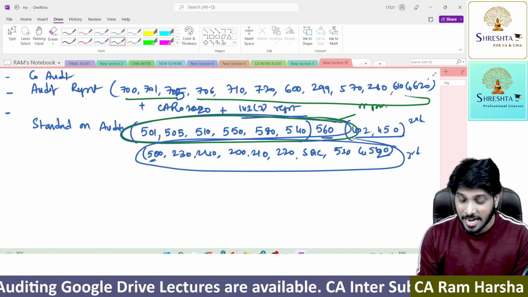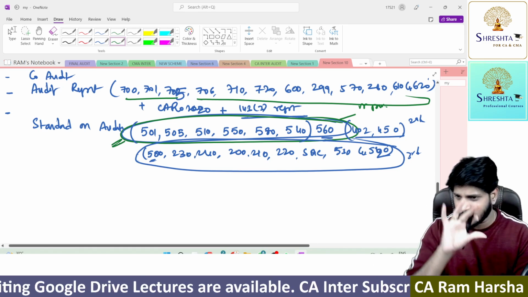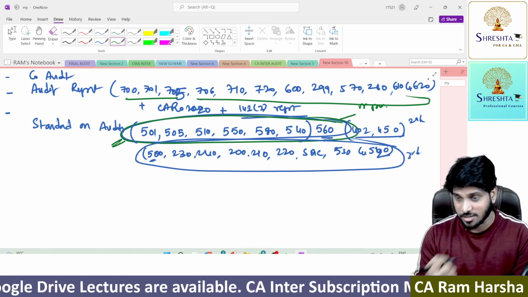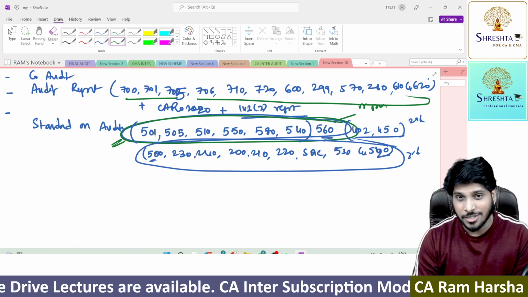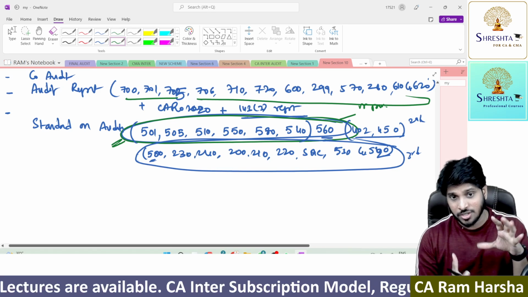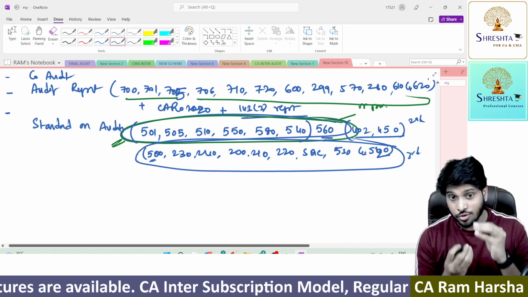Out of balance standards, these are the first priority. So this is the order in which you need to give importance to the standards. Now, if you look at institute material, no ICS study material, I'm talking about day before exam strategy, and what resources also you should look at.